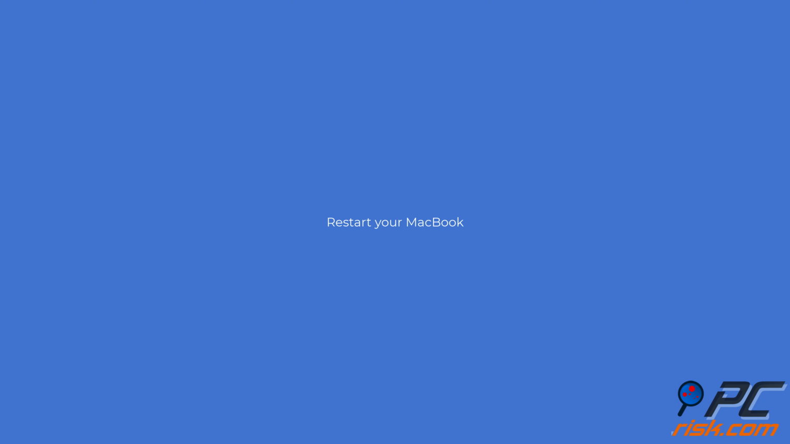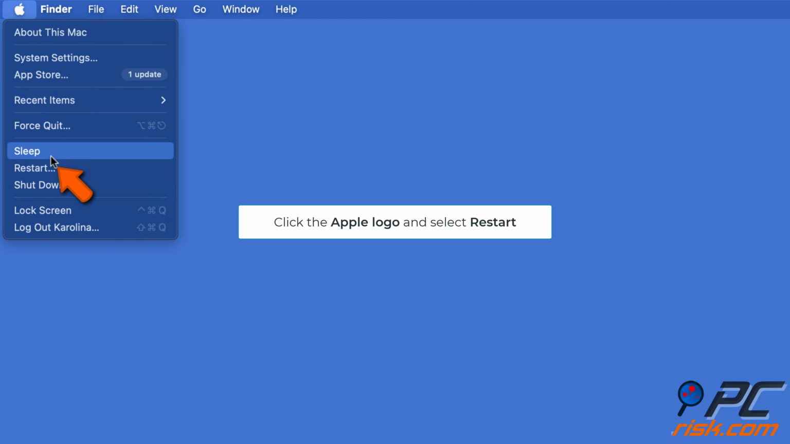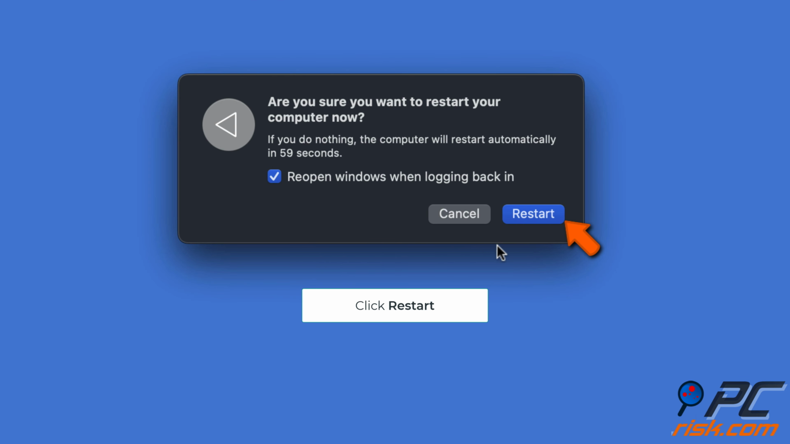Restart your MacBook. Select the Apple logo and click Restart. Confirm the action by clicking on Restart.